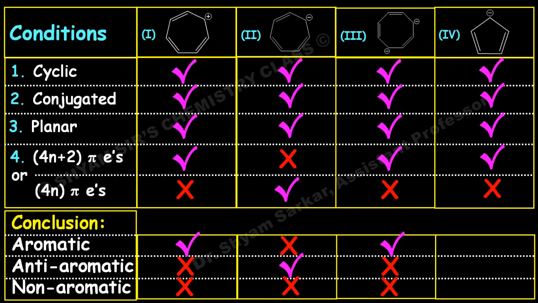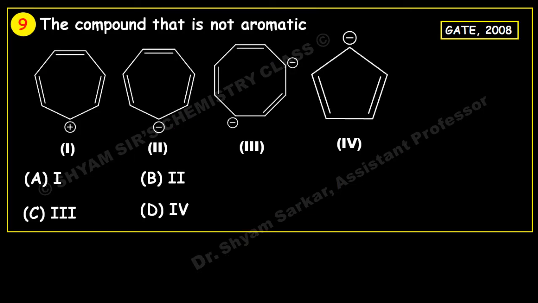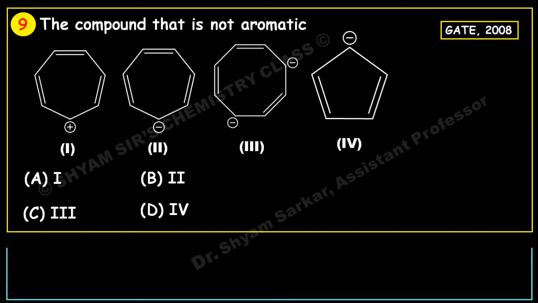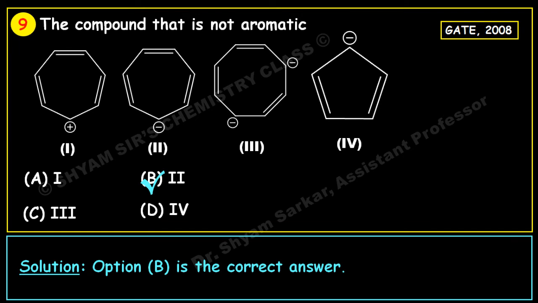So three compounds are aromatic and one is anti-aromatic. Let us see which one of the following is not aromatic. So we got option B, that is option 2, is not aromatic because this is anti-aromatic in nature. The rest of the molecules are aromatic. So we got our answer. Option B is the correct answer here.